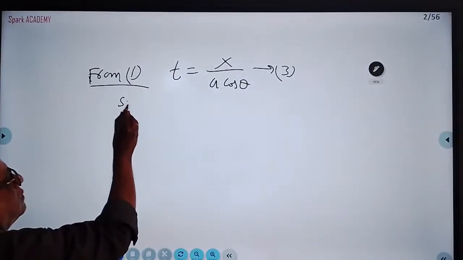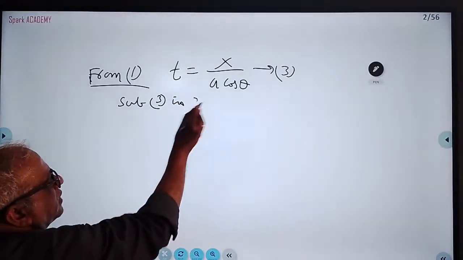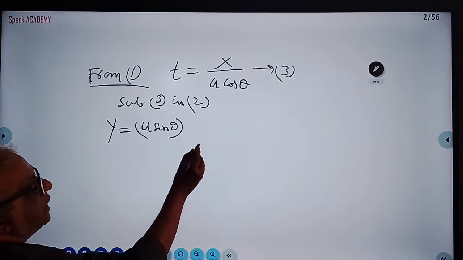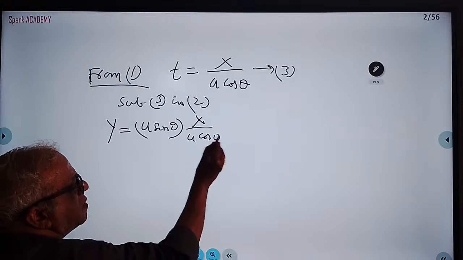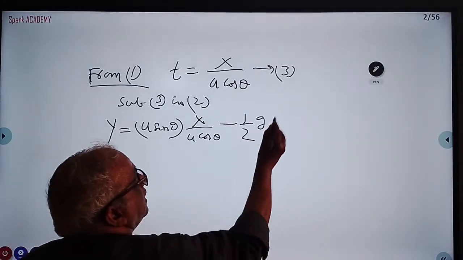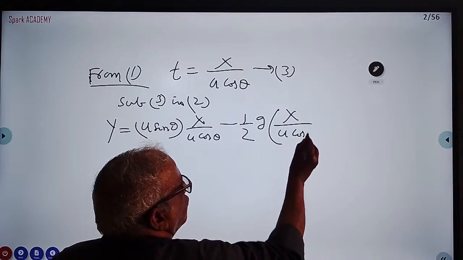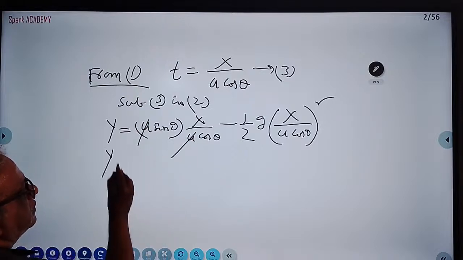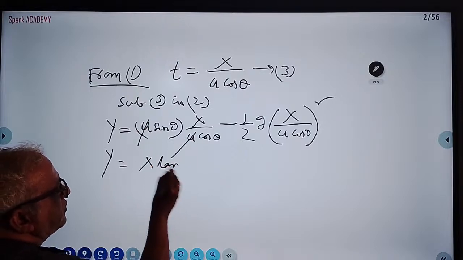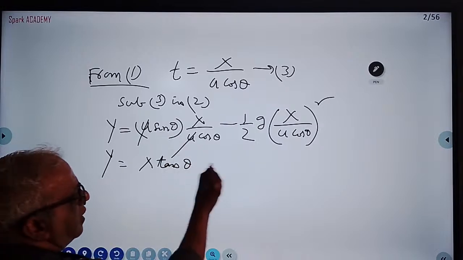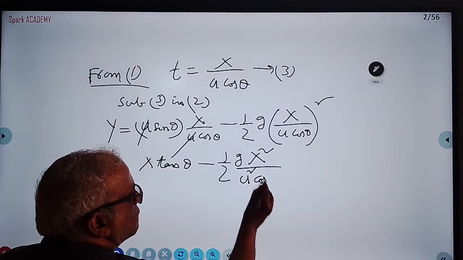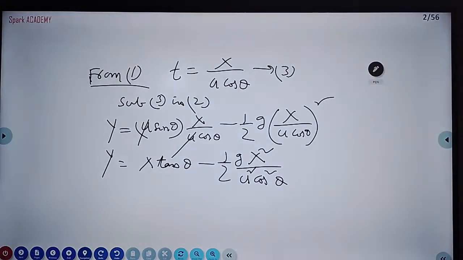Substitute 3 in the second equation. What is the second equation? y is equal to u sin theta into t. t means x by u cos theta, minus half g into x by u cos theta whole square. Here u gets cancelled. Sin theta by cos theta is tan theta, so we get x tan theta minus half g x square by u square cos square theta.